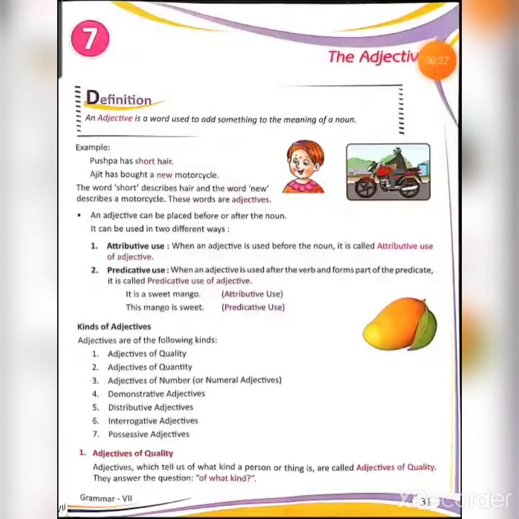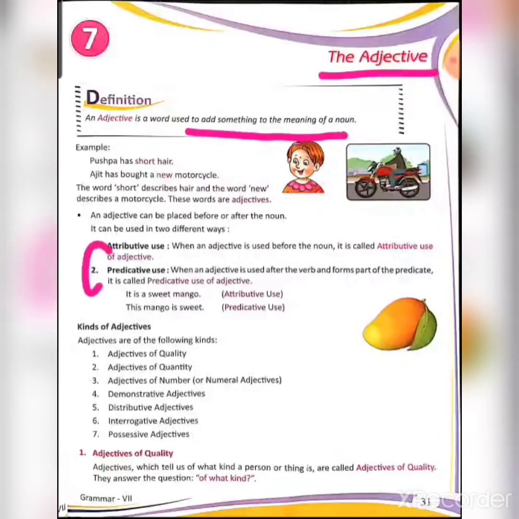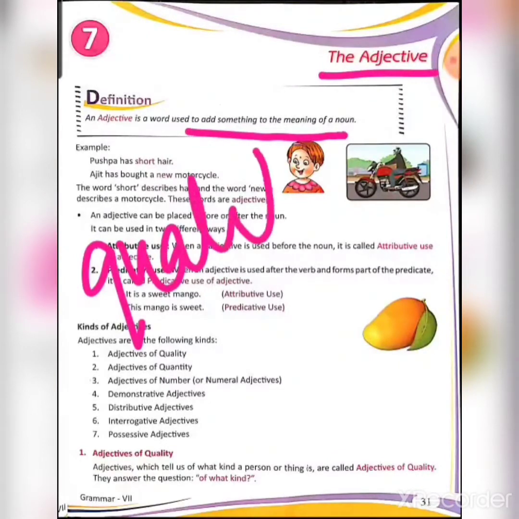So beta, what is an adjective? What do you mean by an adjective? An adjective is a word used to add something to the meaning of a noun. That is, an adjective tells the quality of a noun.